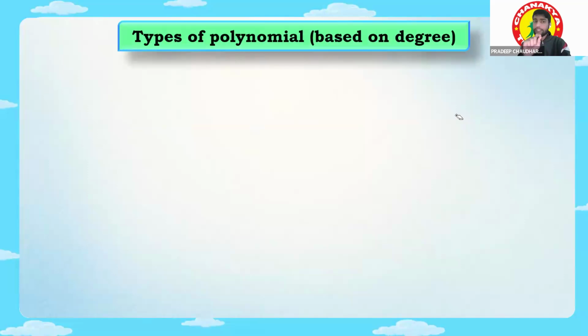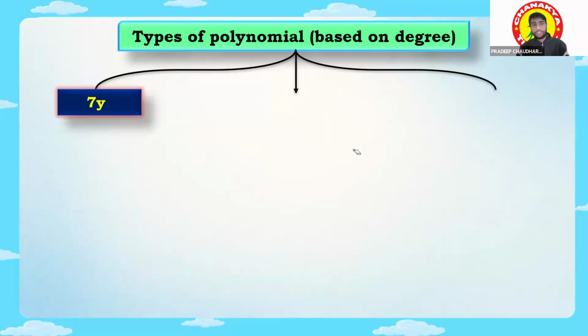Okay. Now let's see how many types of polynomials there are based on the degree. Degree means the highest power. So the highest power of any polynomial is called the degree. Is it clear? So if the degree is equal to 0, like see, first of all, I have not done... okay, first of all, let's see this. After that, we will move. Okay, I will just let you know.